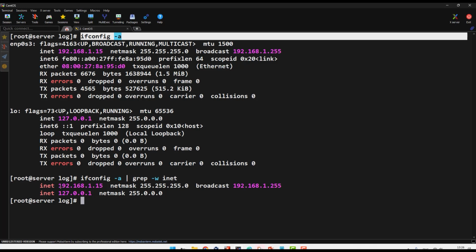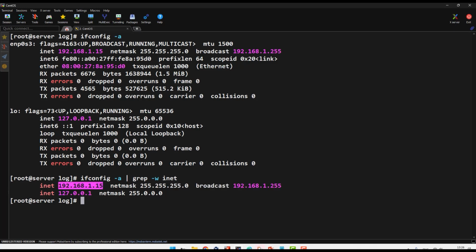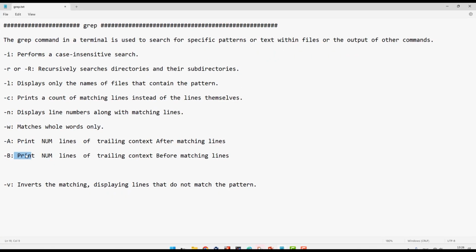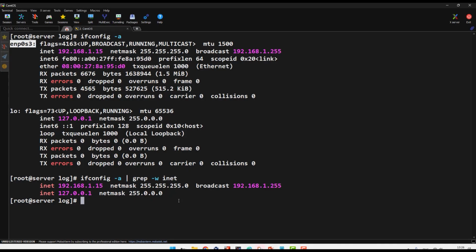So you want to search for this word, but you also want to see the interface. You can use dash A. Dash A or dash B means the matching line, and I want something before or after. For this scenario, in my example, I want to see something before. It means for this matching line, I want to see one line before it.